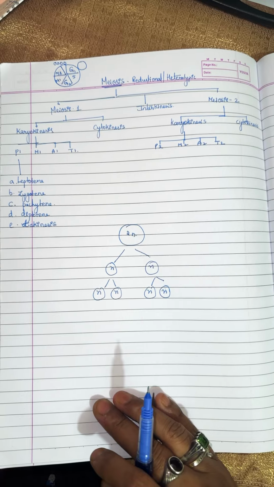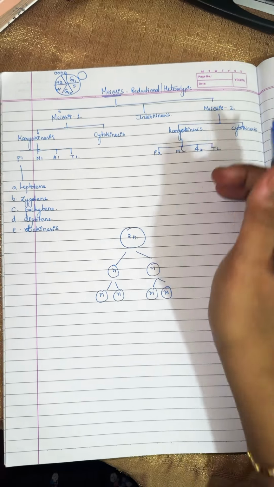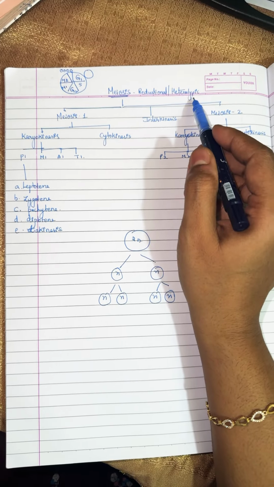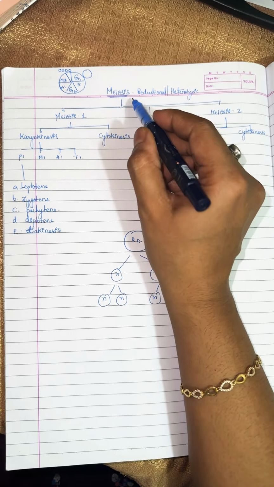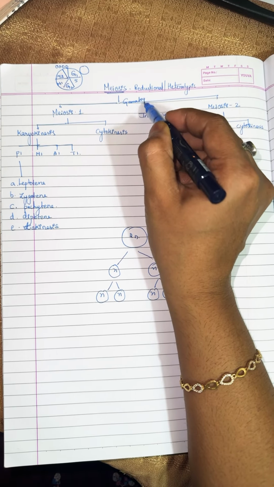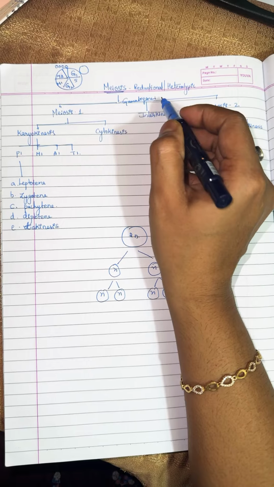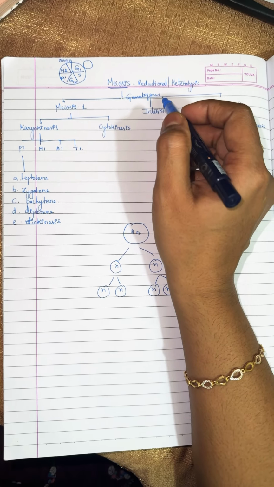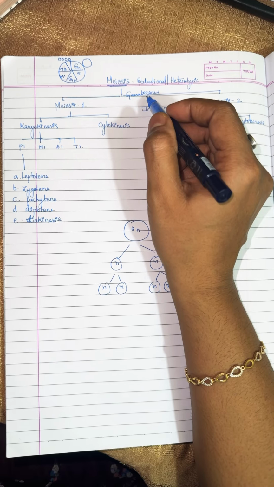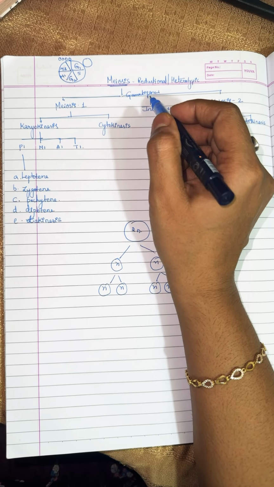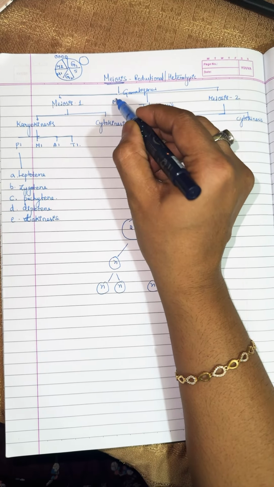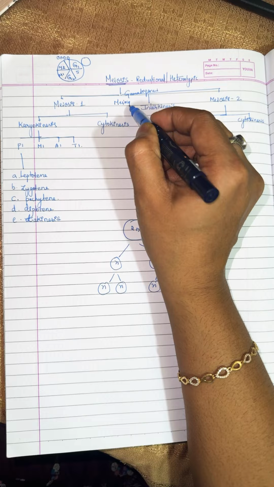Regarding meiosis, today's topic, it is a reductional division, also called a heterotypic division. Meiosis only happens during gametogenesis, or we can also call it sporogenesis, or zygotic meiosis, where it happens in the thallophytes. So there are three types: zygotic meiosis in algae, sporic meiosis, and gametogenesis. The cells which undergo meiosis are called meiocytes.